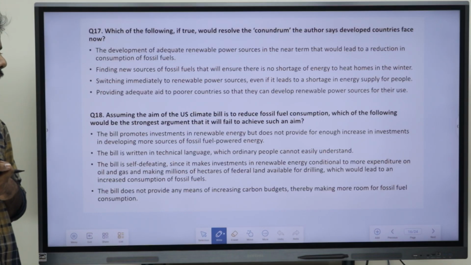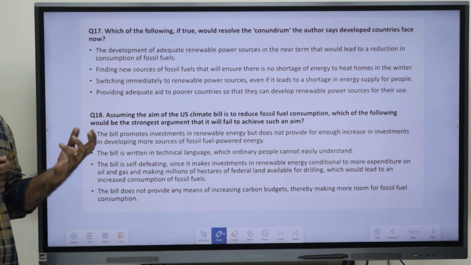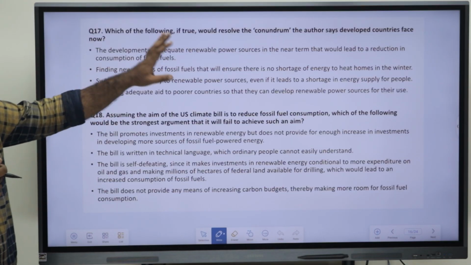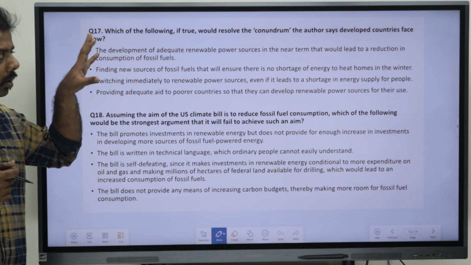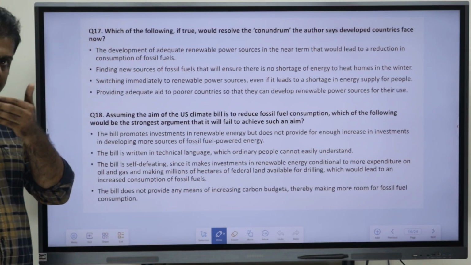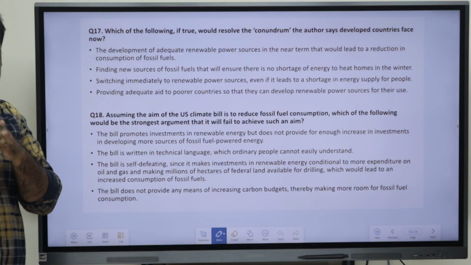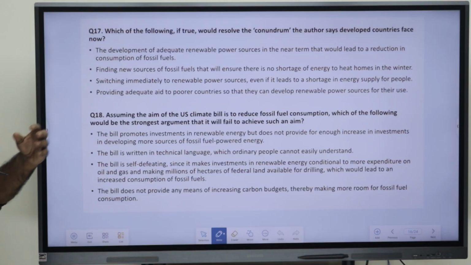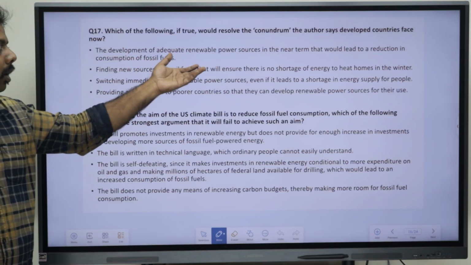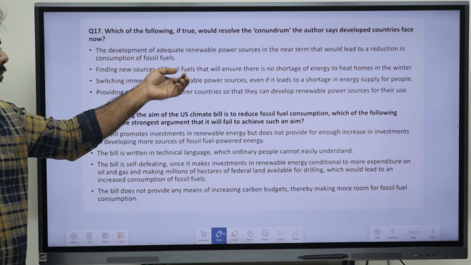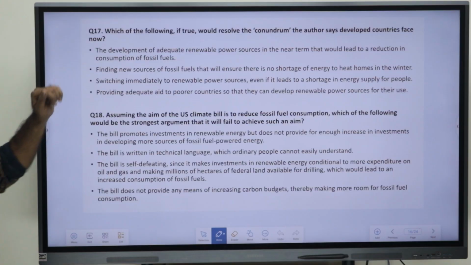Now, if I am discussing this question, what is the thing that we can understand from here? The question is saying how we can resolve the issues that these developed countries are facing. So, we have to provide them with a solution. Now, in this case, which would be a solution? The development of adequate renewable energy sources in the near term would lead to a reduction in consumption of fossil fuels.